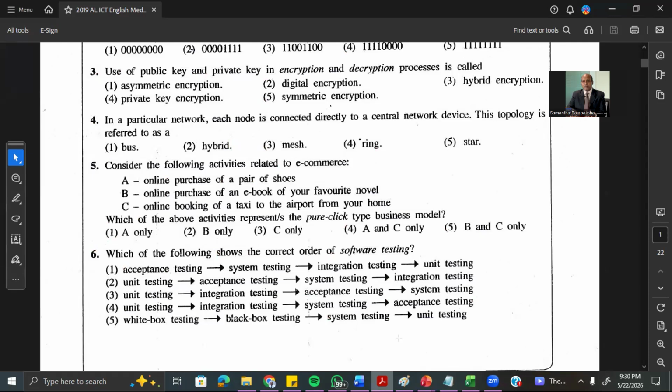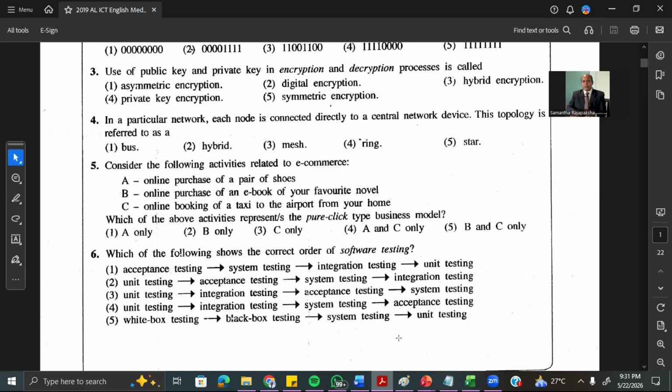Okay, then we go to question 5. Consider the following activities related to e-commerce. E-commerce, we know, is buying and selling products and services online. So we are asking which of the above activities represent the pure click type business model. Now we have 3 business models: pure click, pure brick, brick and click.